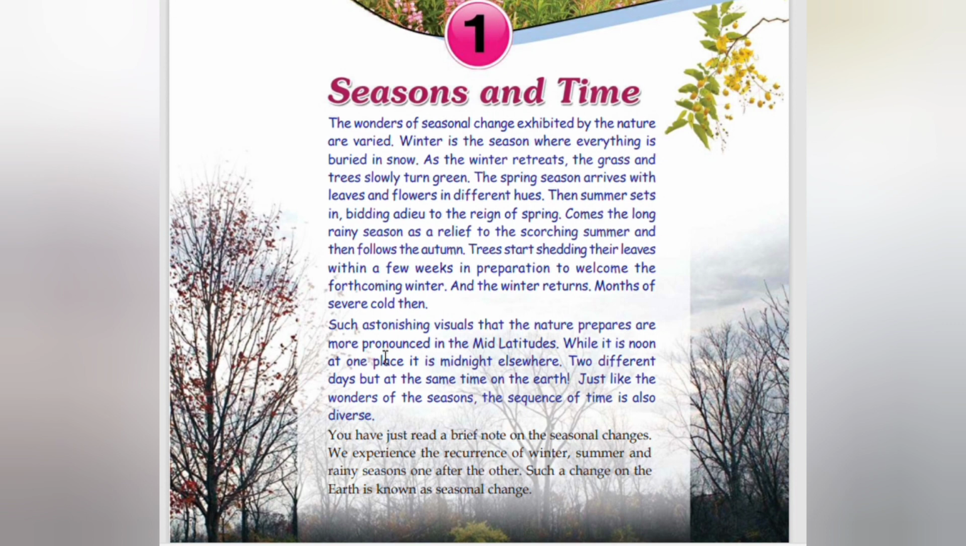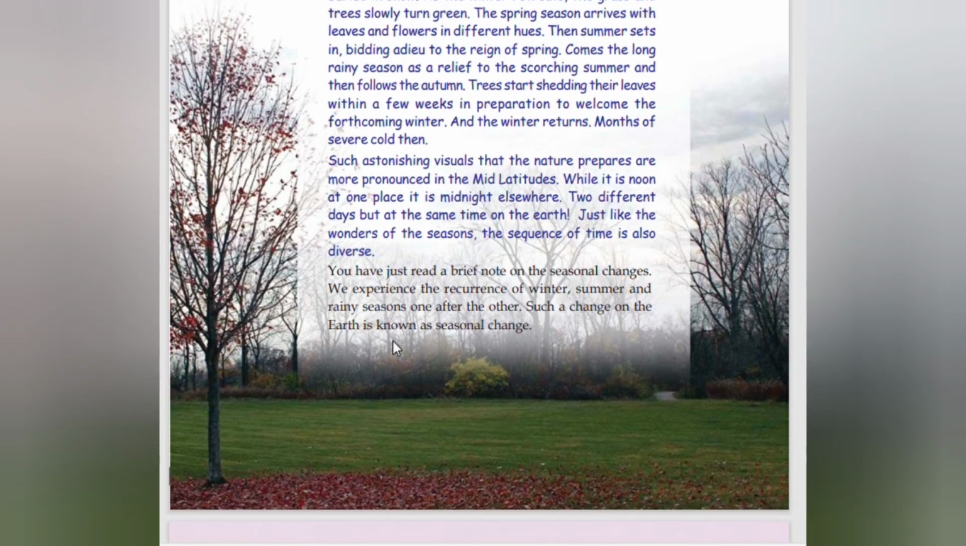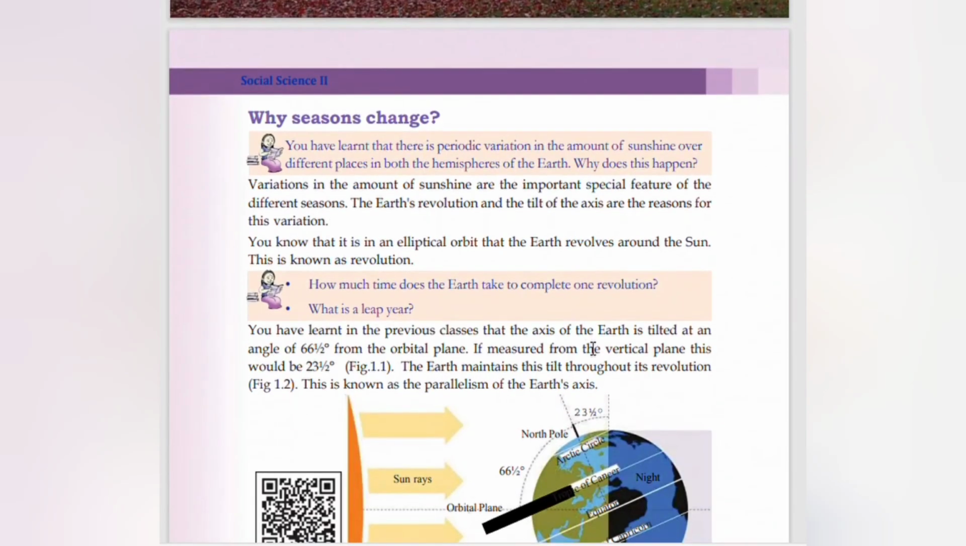While it is noon at one place, it is midnight elsewhere. Two different days, but at the same time on the Earth. Just like the wonders of the seasons, the sequence of time is also diverse. We have just read a brief note on the seasonal changes. We experience the recurrence of winter, summer, rainy seasons one after the other. Such a change on the Earth is known as the seasonal change.